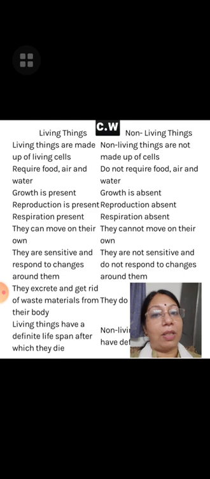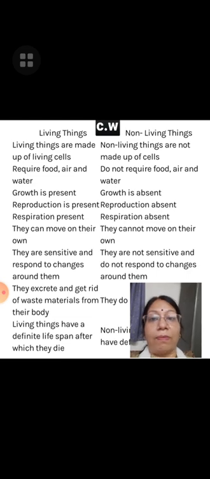You know that we get energy from the food, and air is required for respiration, and water, our body's most part is made up of water. Not only human beings but plants and animals also need water because most of the part of the body is made up of water.